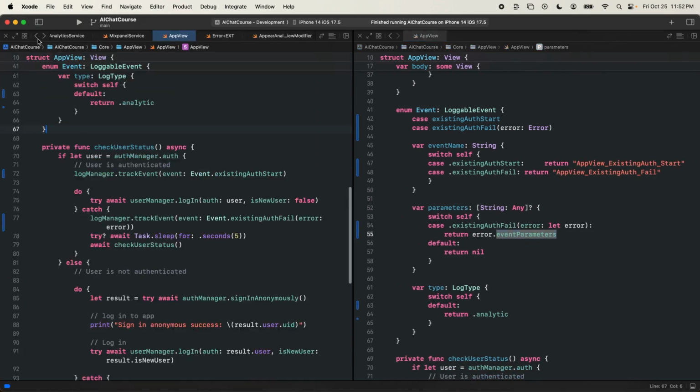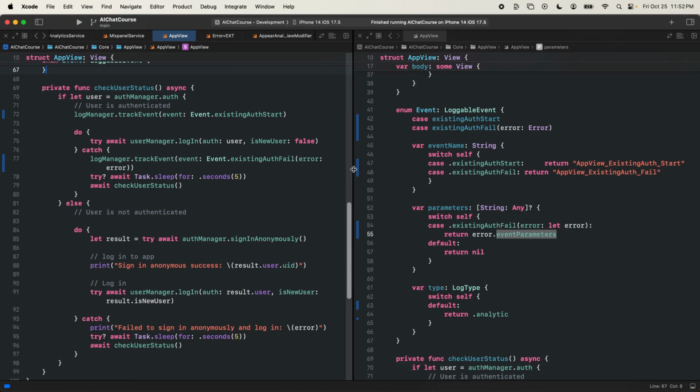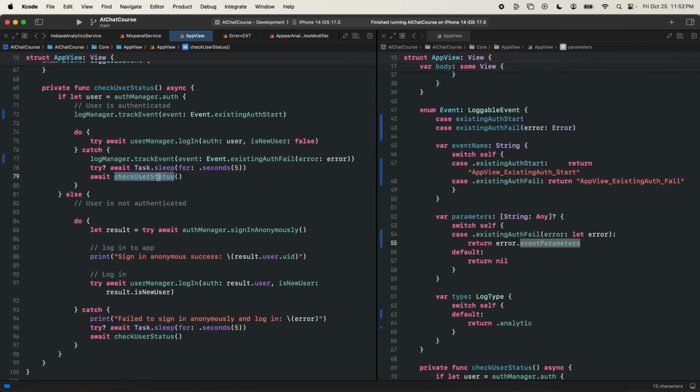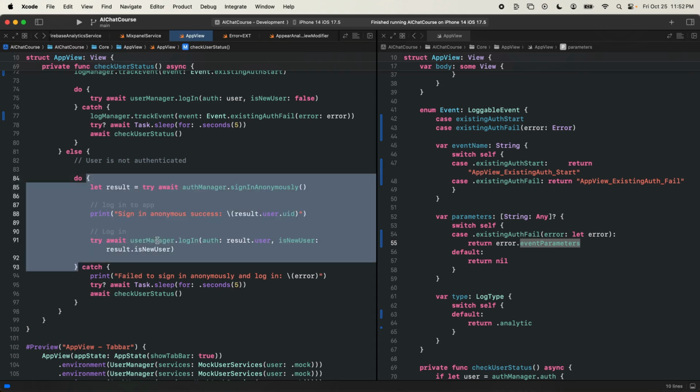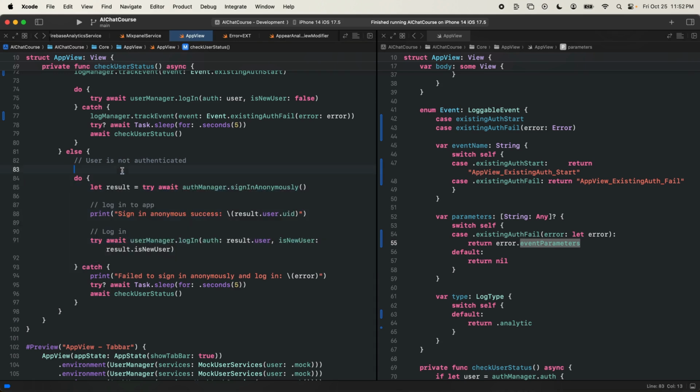On the left, let's go back. Now we can log this error, and this will call check user status again. That's fine. Now we have the else statement, sign in anonymously. In most of our situations, when we have do catch statements, there's basically three events that we want to track. We want to track the start of the event, before it succeeds or fails. Then we want to track the success, and then we want to track the failure. You're going to see this pattern a lot as we go through all of our do catches and all of our screens: start, success, and fail.